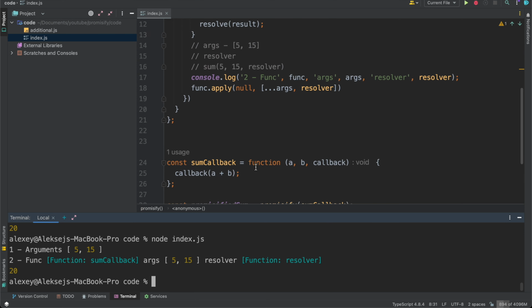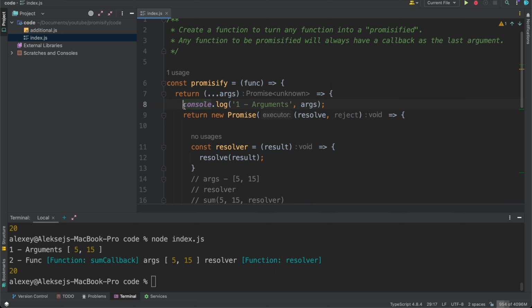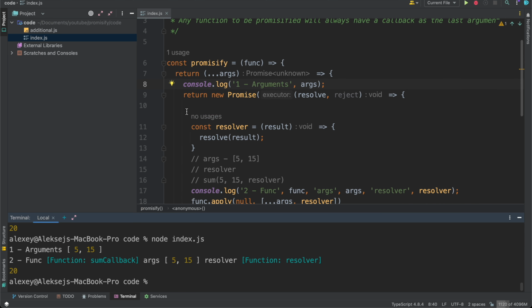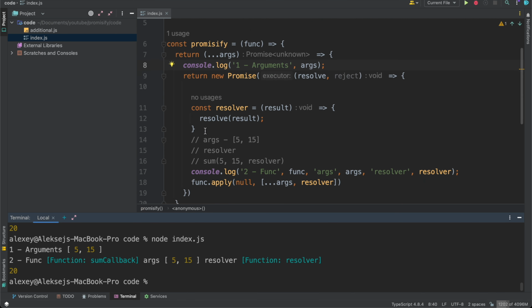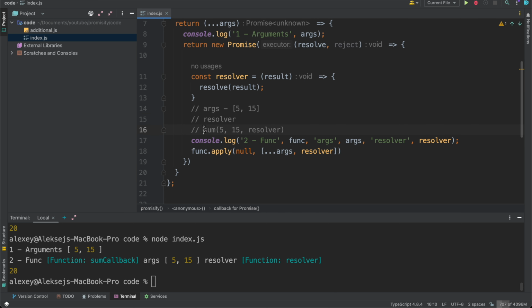Nice. As we can see, when we are passing 5 and 15, on the first step we have arguments 5 and 15. Then we are returning a promise from this function. And we need somehow to resolve the promise. So we wrote a resolver function, which takes a result. And now we need to pass to our sum function 5, 15, and resolver.